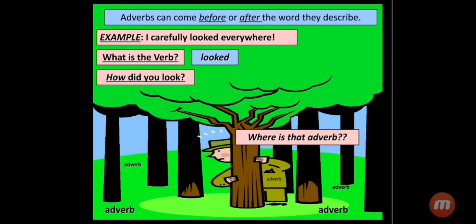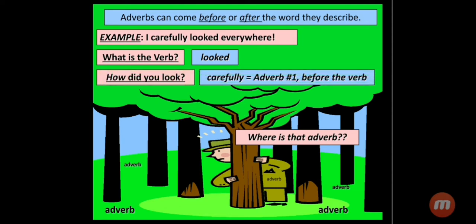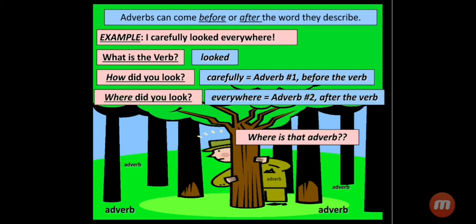How did you look? Carefully. Here, first adverb is carefully, which is used before the verb looked. Where did you look? Everywhere. This is second adverb, which is used after the verb looked.